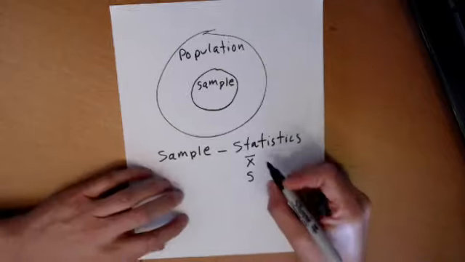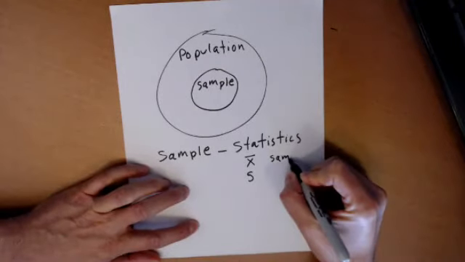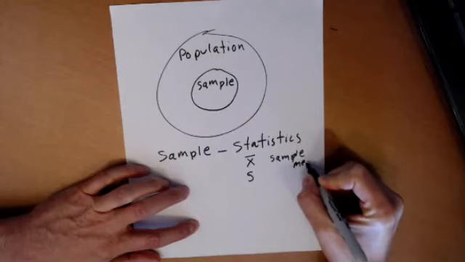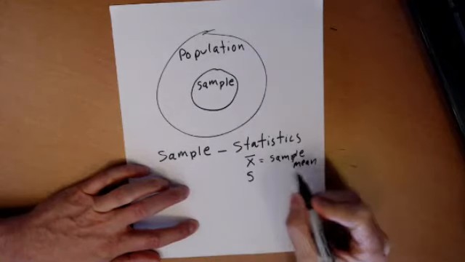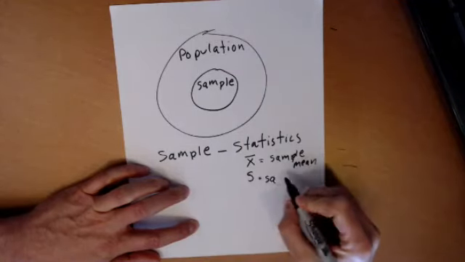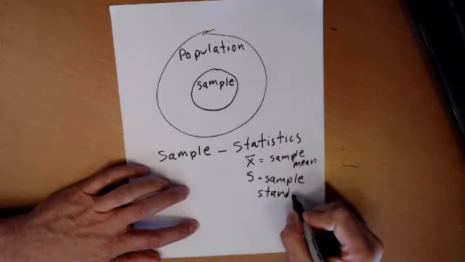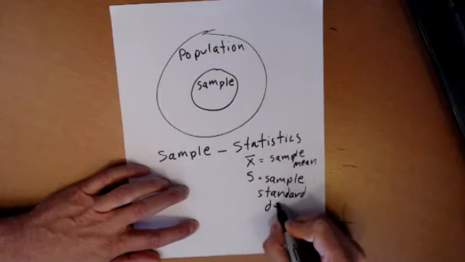So this is our sample mean, X bar, and S is our sample standard deviation.